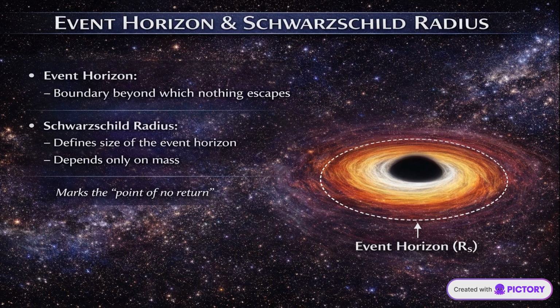The boundary of a black hole is called the event horizon. Once an object crosses this boundary, it cannot return. The size of this boundary is defined by the Schwarzschild radius, which depends only on the mass of the black hole. This radius marks the point of no return. Beyond this, escape velocity exceeds the speed of light.